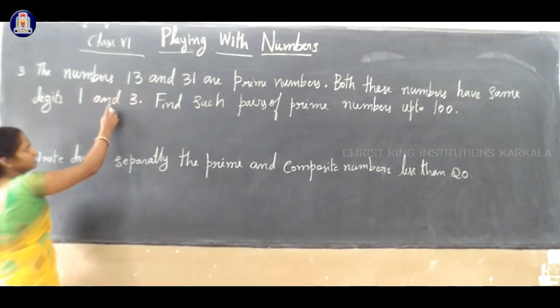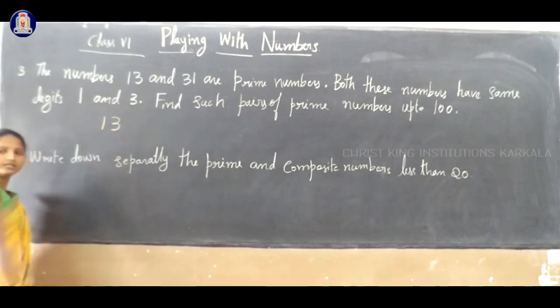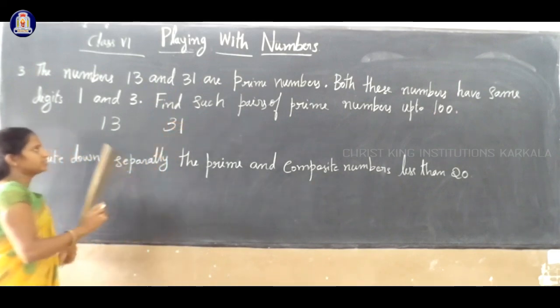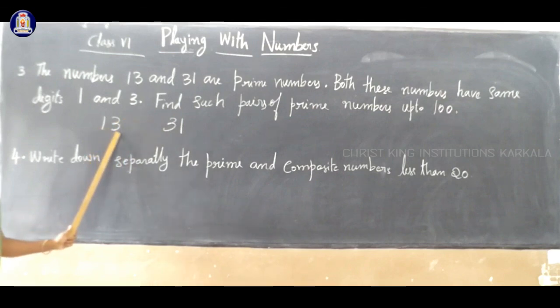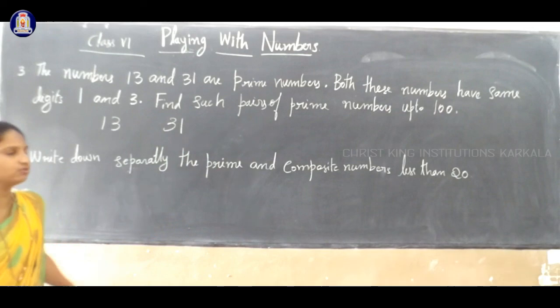Using these two digits we write 13, 1 3. Correct? The one more number is 31, 3 1. Here same digits, right? 1 and 3. Here 13, 1 and 3, 31, 1 and 3. So same digits are used here, right?